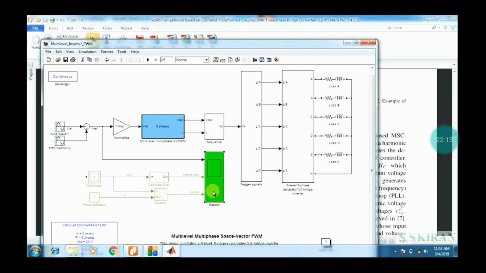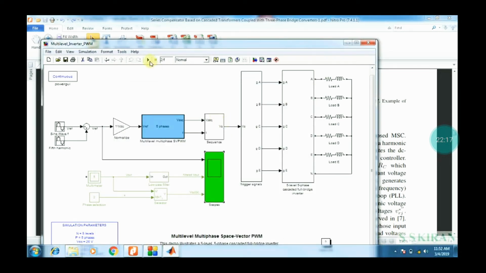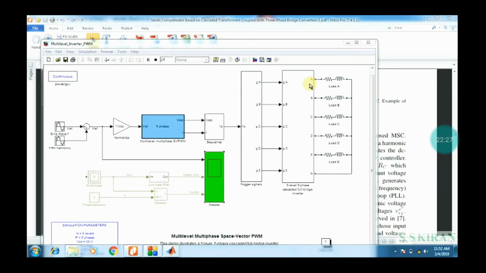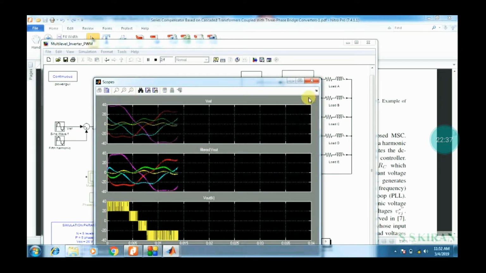Now click the simulation button, that is, start simulation. Then you will get the output waveforms at the scope. Minimize here and double click here. This is the output waveform with PWM, right? That is called with PWM.